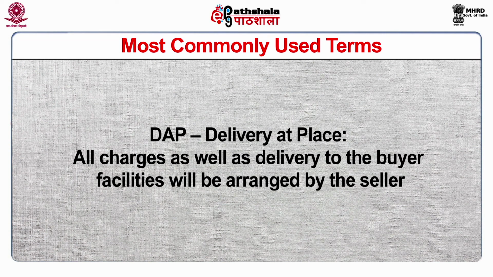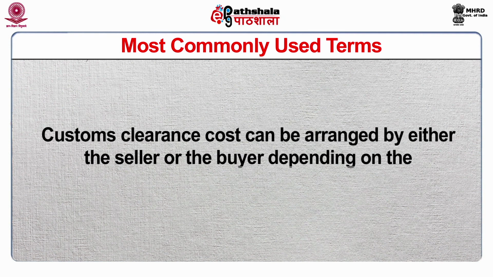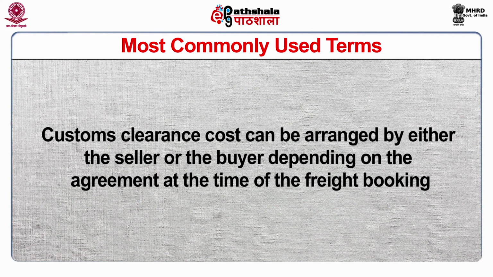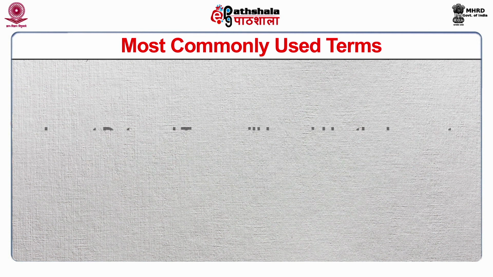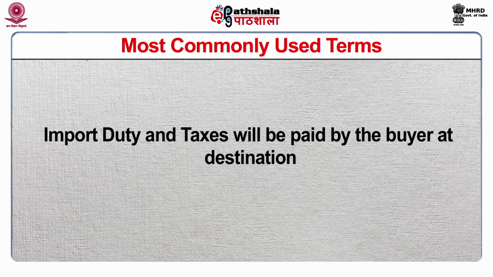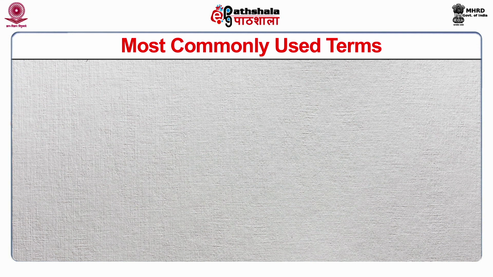DAP, that is delivery at place. All charges as well as delivery to the buyer's facilities will be arranged by the seller. Customs clearance cost can be arranged by either the seller or the buyer depending upon the agreement at the time of the freight booking. Import duty and taxes will be paid by the buyer at the destination.